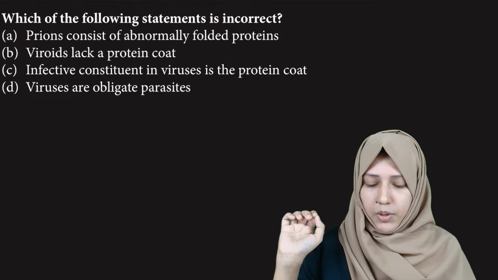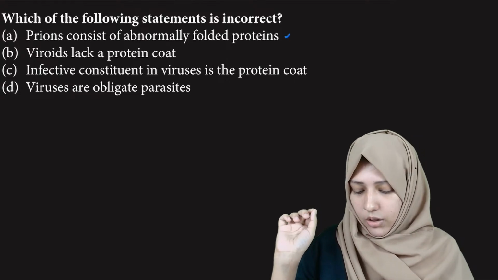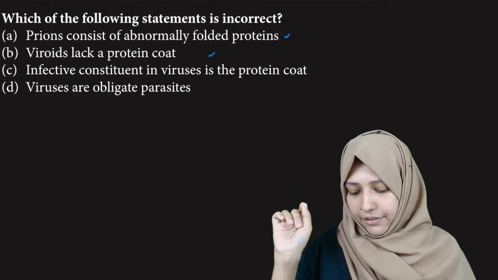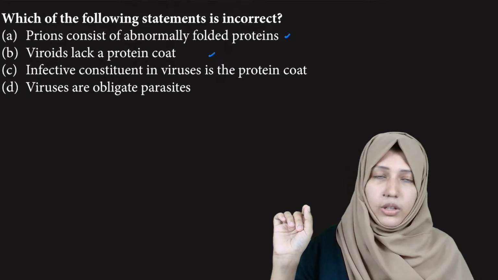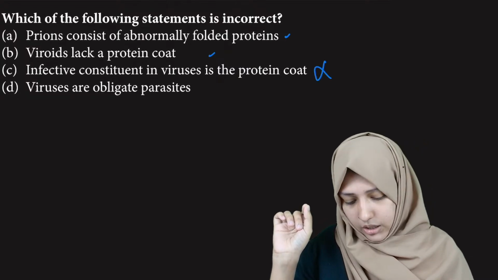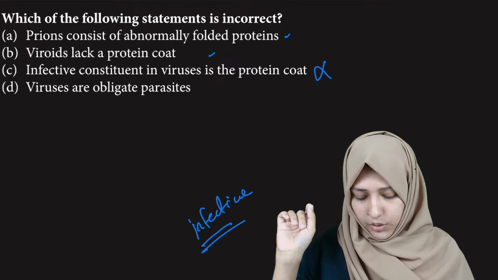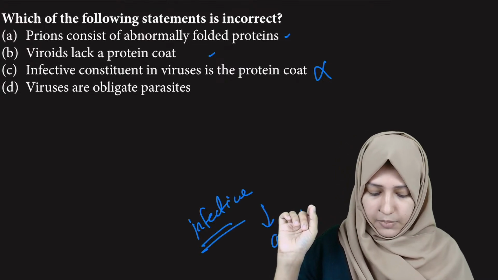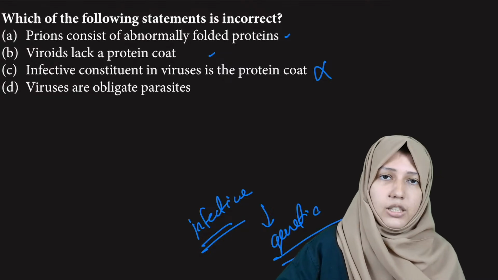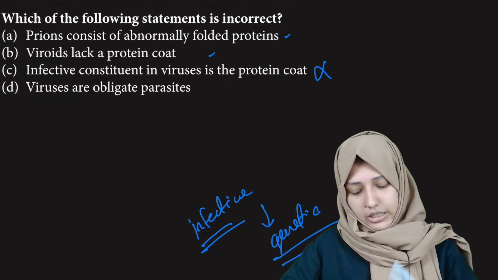Which of the following statements is incorrect? Prions consist of abnormally folded protein, is right. Viroids lack a protein coat, right again. The infective constituent of a virus is the protein coat. Is it right? No. The infective constituent is genetic material. So in a virus the infective component is genetic material.